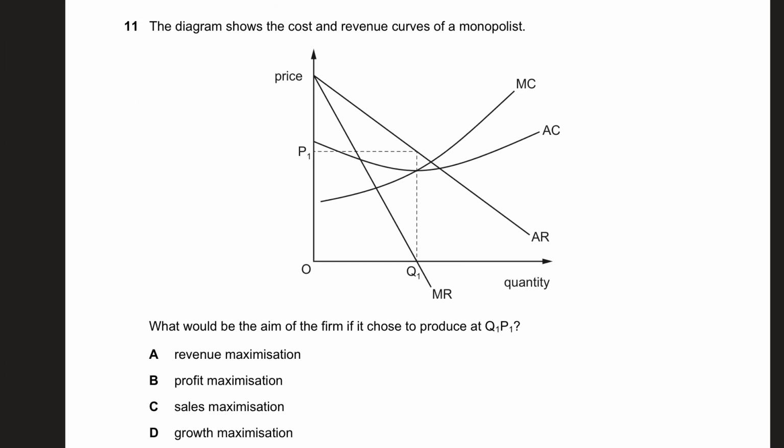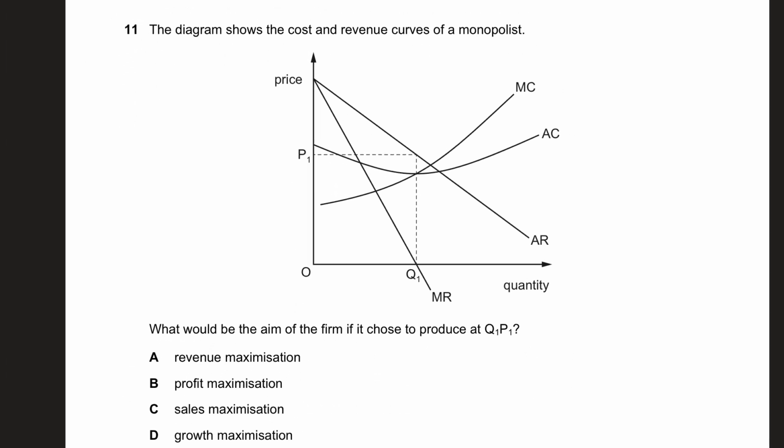Number 11. The diagram shows the cost and revenue of a monopolist. What would be the aim of the firm if it chooses to produce Q1? Now at Q1, MR is equal to 0. When MR is 0, remember this, guys, this is how total revenue looks like. This is the point where MR is 0, which means total revenue will be maximum. So revenue maximization, that's Q1.